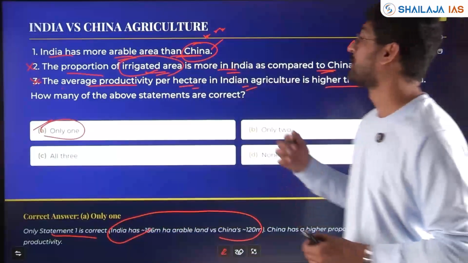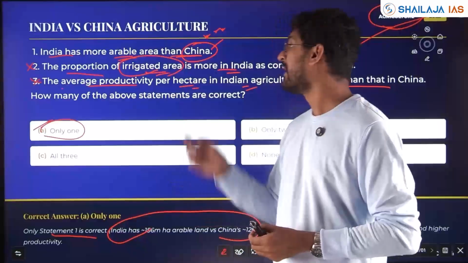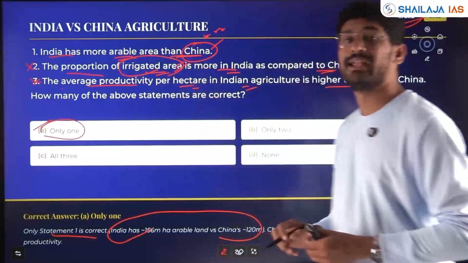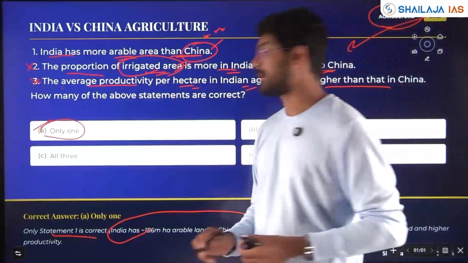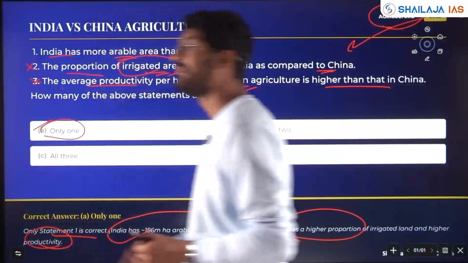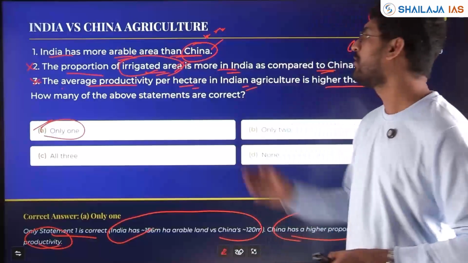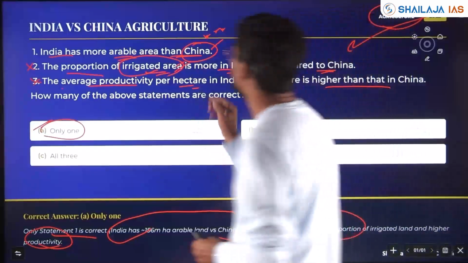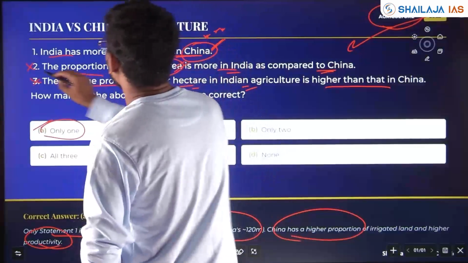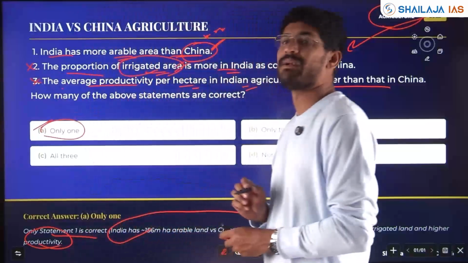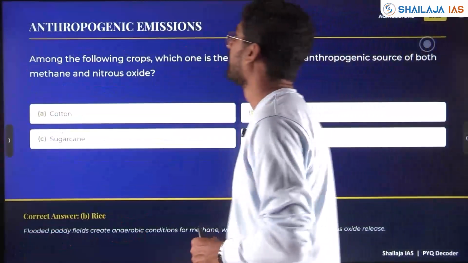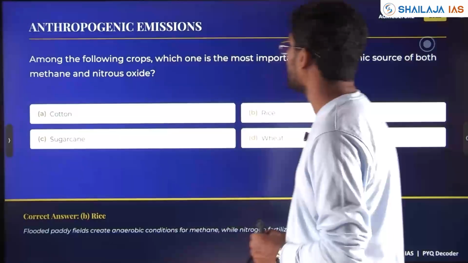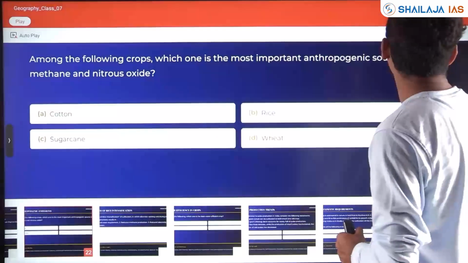Yet China produces more because of highly irrigated areas, and crop productivity is very high compared to India. So statement 2 is wrong, statement 3 is also wrong. Clear? Now we'll see the next question asked in 2022.